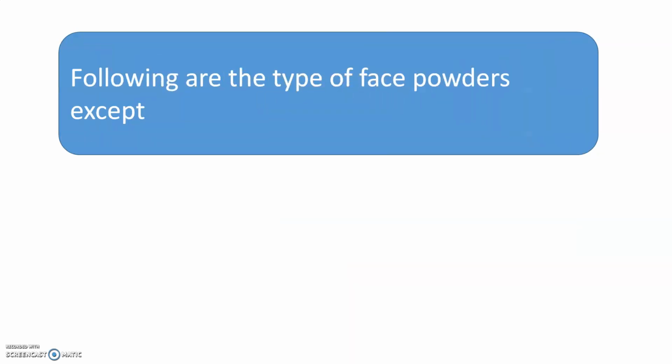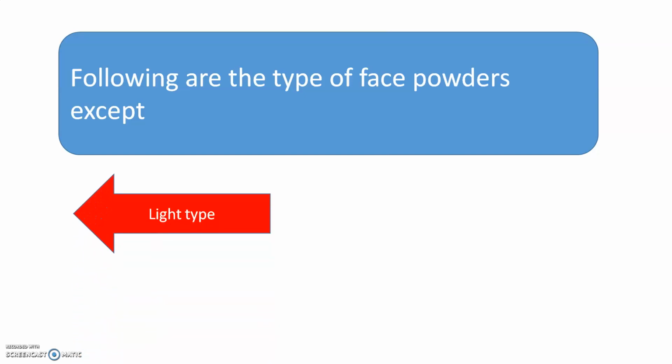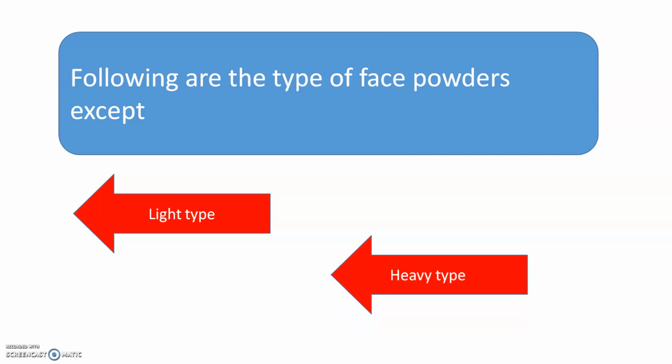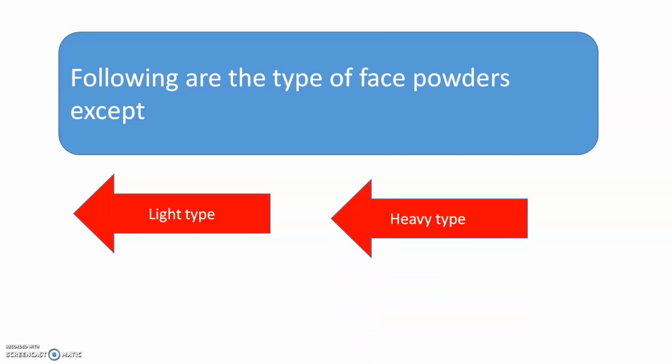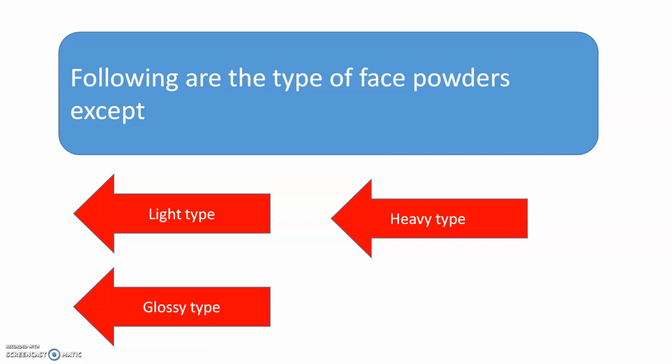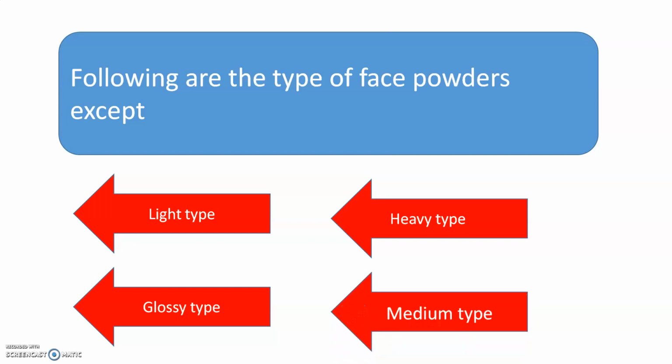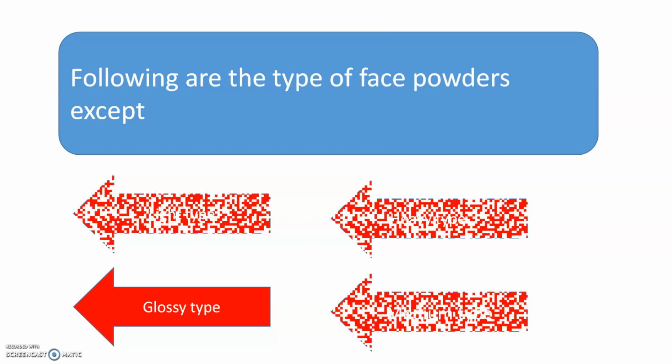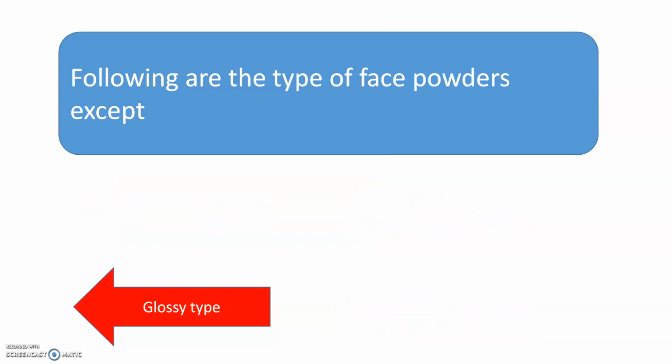Following are the types of face powders except. So what are the different types of face powder? Light type, heavy type, glossy type or medium type. All these are the different types of face powders except, yes, glossy type.